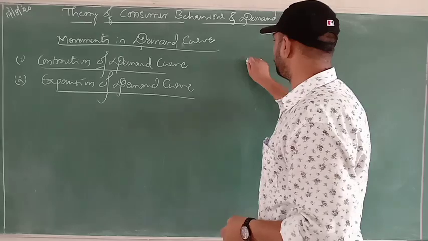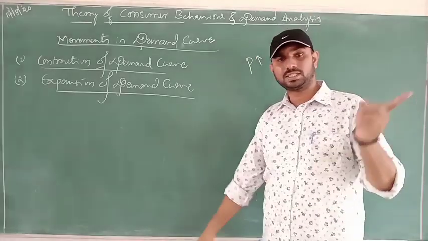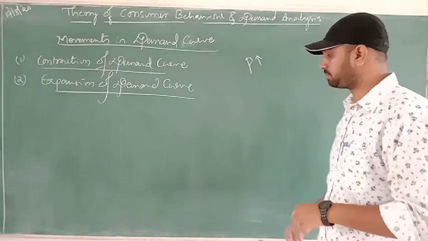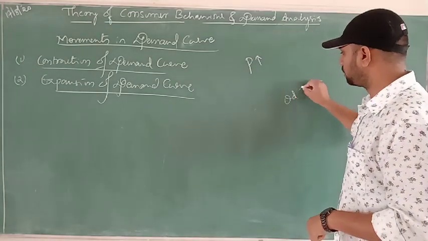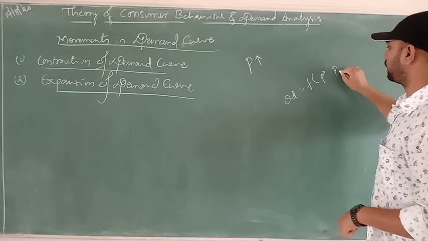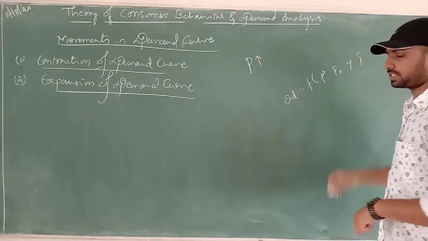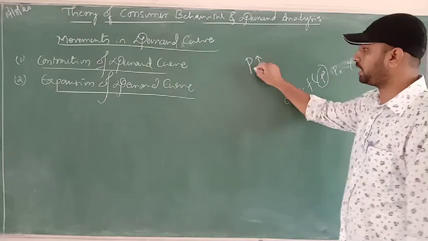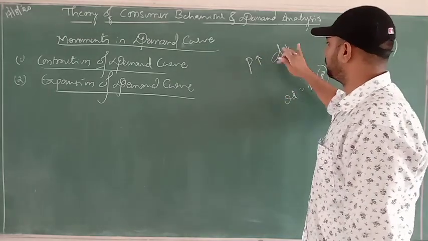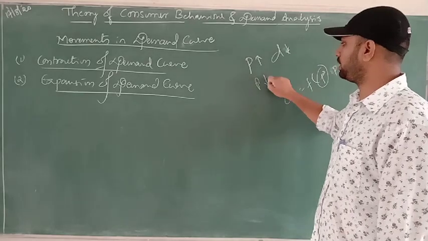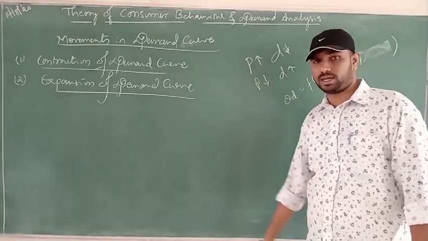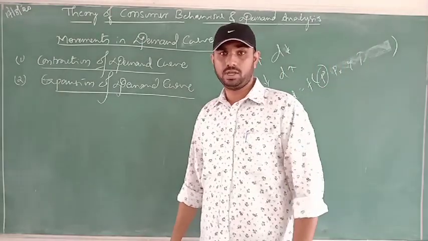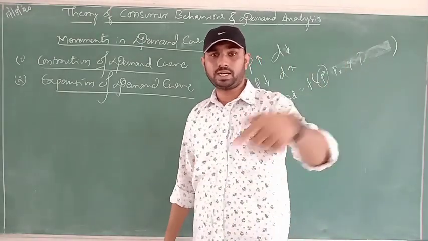The law of demand states that if other things remain constant, where the general equation is QD equals F of P, PR, YT and many other factors, then if the price increases, demand decreases, and if the price decreases, demand increases. In such a case we can form a movement along the demand curve. The demand curve always slopes from left to right, downwards.